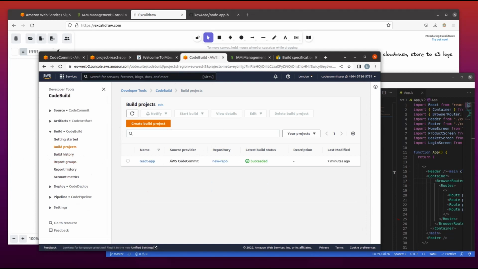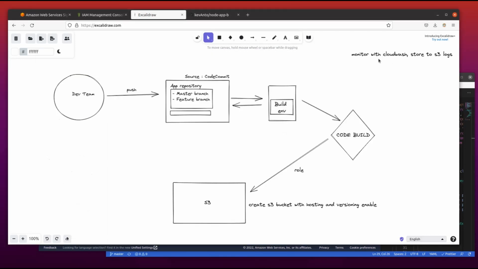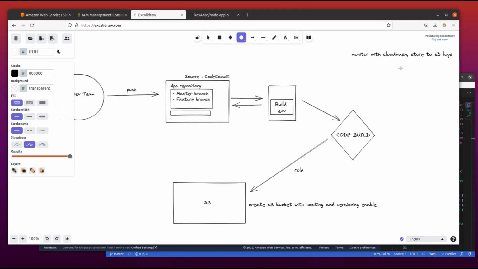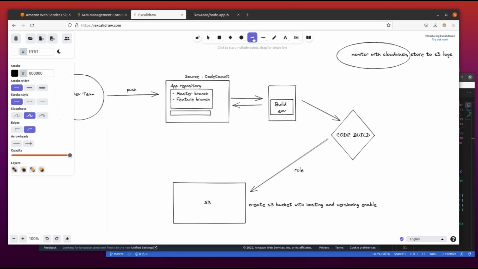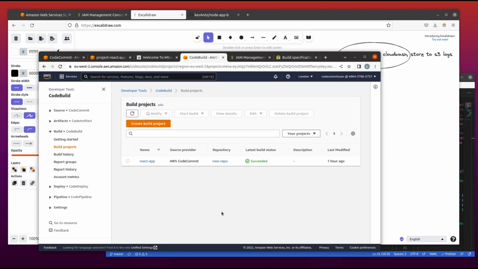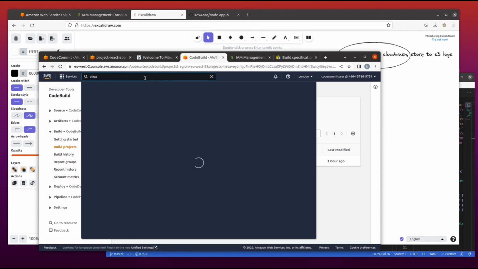In order to do that automation, we will do it with CloudWatch. We are going to create a rule that will be listening to the repository, and then the build will be triggered automatically. So in order to do that, we create a CloudWatch rule. Let's go to CloudWatch. We select CloudWatch. Okay, let's open that in another tab.